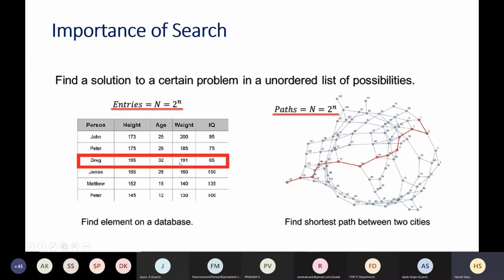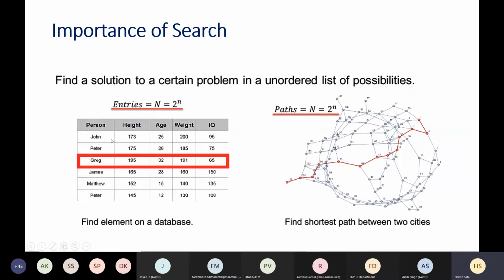So if my question is, what is the name of the person who has weight 191? You will go through this weight column and try to find 191. Whenever you find 191, you will see the corresponding person name and tell, okay, the person name is Greg. So the issue here is because this field is not sorted.